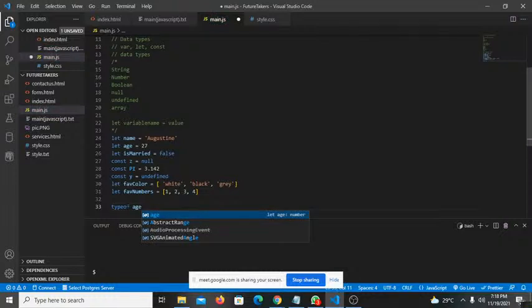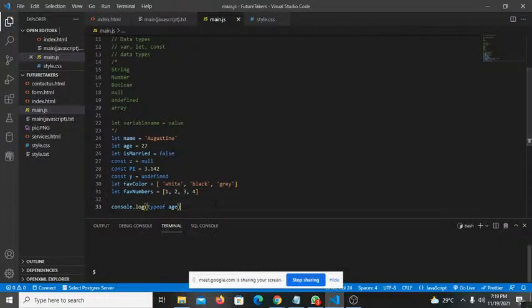Now, for you to do this typeof, how do you see it? You might not see it. It will check the type, but you're not going to see it. If you want to be able to see it, you have to enclose it inside console.log. So you want the console to log out the type of age. Once you do this, make sure you save. Then you come to your console and try to run your code.